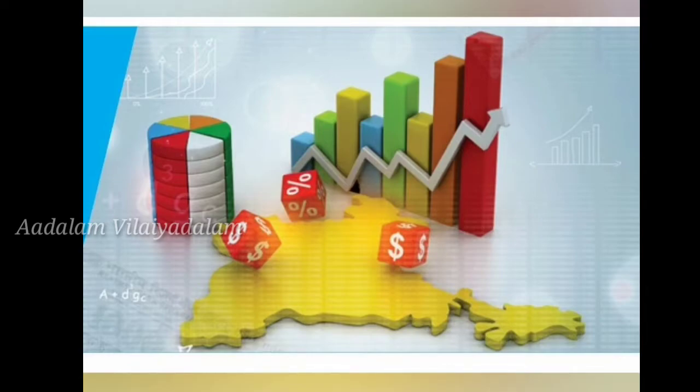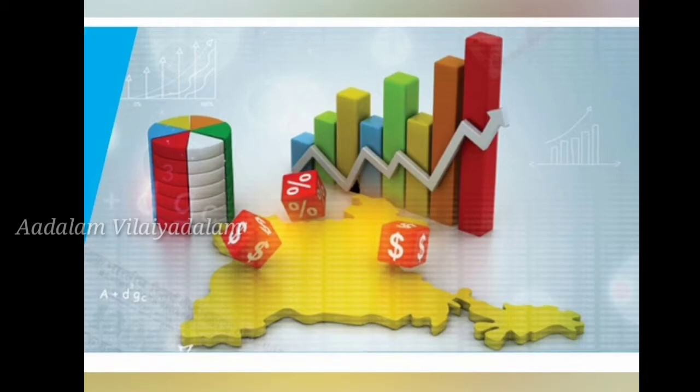In this chapter you will come to know about the meaning of gross domestic product, the various measures of national income, the composition of GDP, the growth of GDP and economic policies, economic growth and development, and what the differences are between these two things. Okay, so these are the things we are going to see in this chapter.